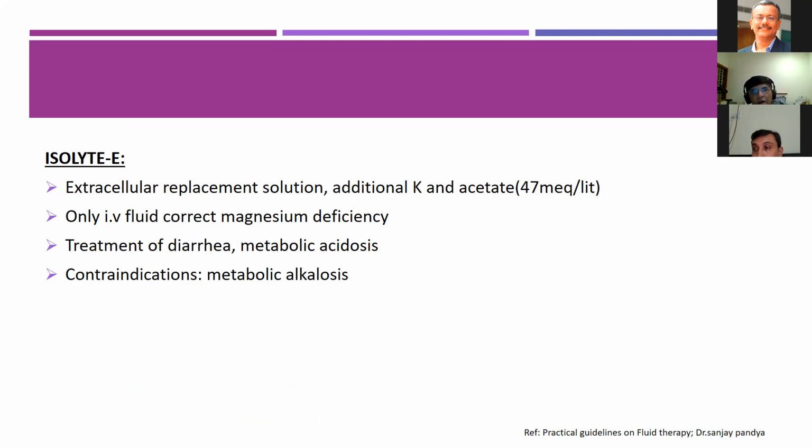Isolyte E is an extracellular replacement solution. It contains additional potassium and acetate, around 47 milliequivalents per liter. It is the only IV fluid that helps correct magnesium deficiency, and it is used to treat diarrhea and metabolic acidosis. It is contraindicated in metabolic alkalosis.